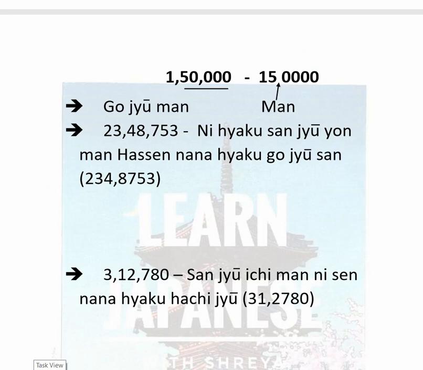After 10,000 you can form any number till lakhs, but there is a rule. After 4 zeros we have to put man. So 20,000 will be niman, 30,000 will be sanman. But let's see this number, 1,50,000. As per the rule, we will count 4 zeros and put man here, and count this. As per our counting it's go and ju, 50, and the 4 zeros is man. Gojuman.